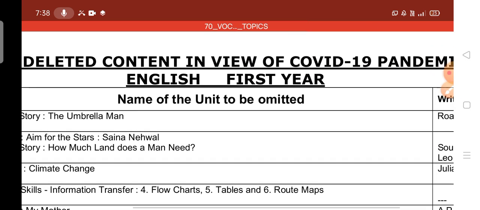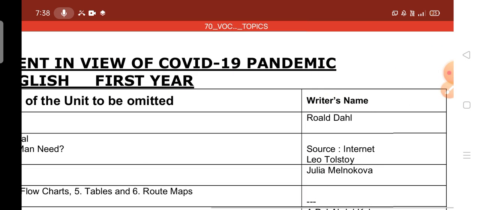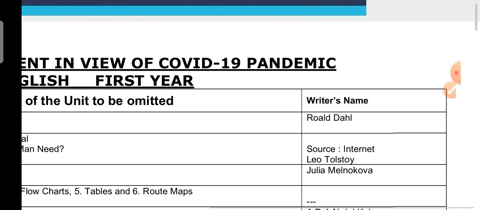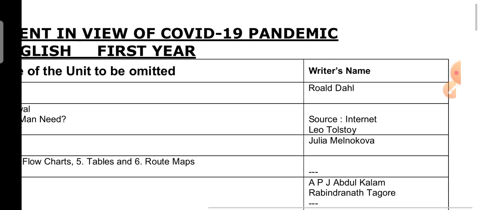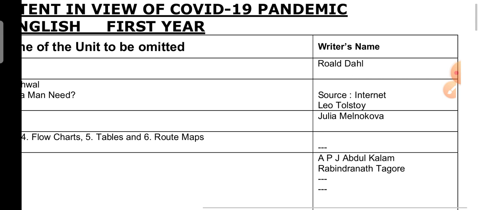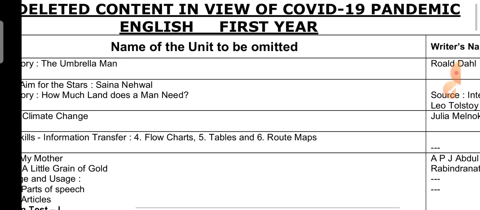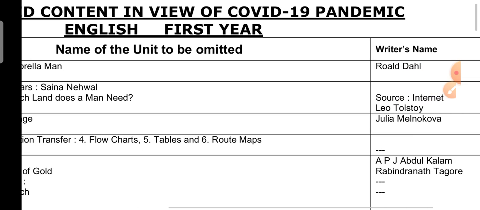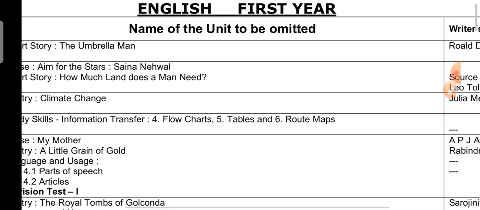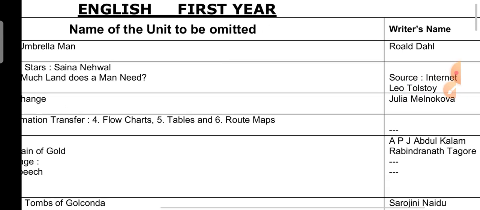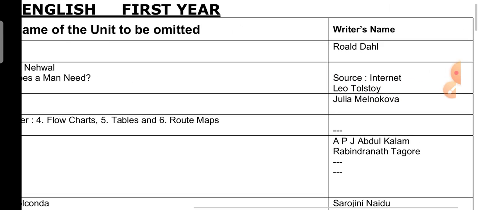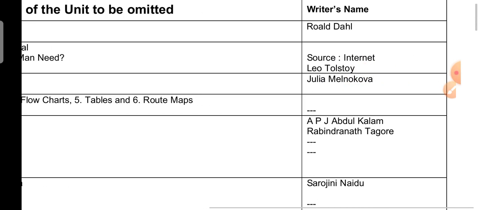So this is the, it's not clear, okay. Roald Dahl. Okay, these are writers or authors, we can call them either. So this Umbrella Man is written by Roald Dahl. That's the reason we can call the writer's name, or sometimes we can call them authors also. Source, internet, these are all the things. Okay, go through this one.